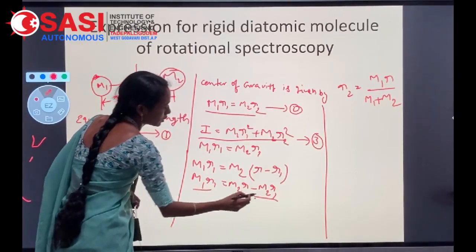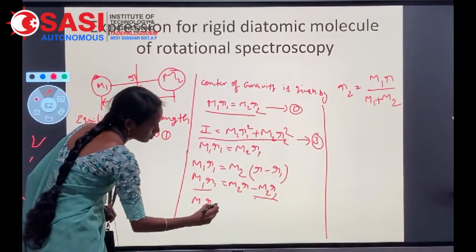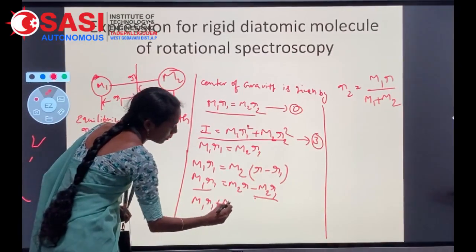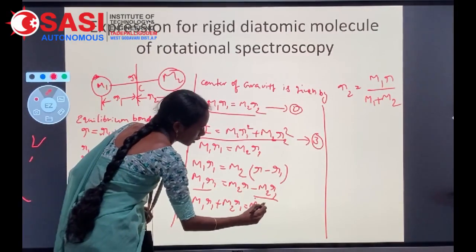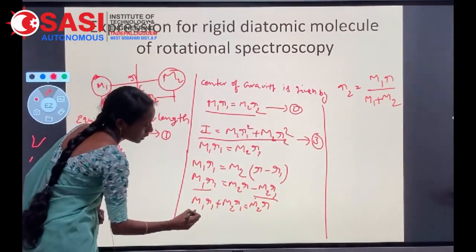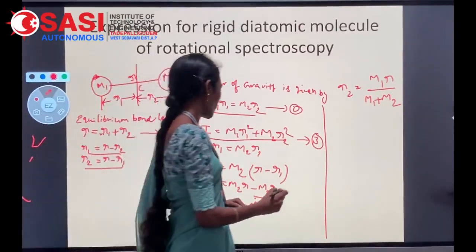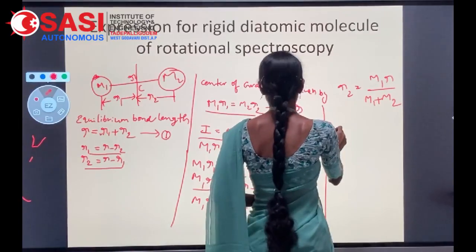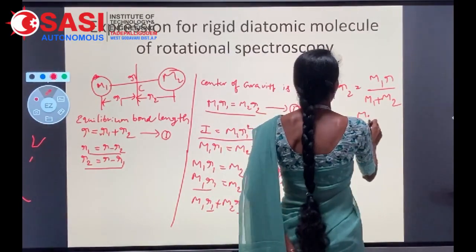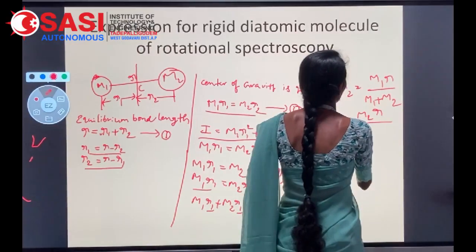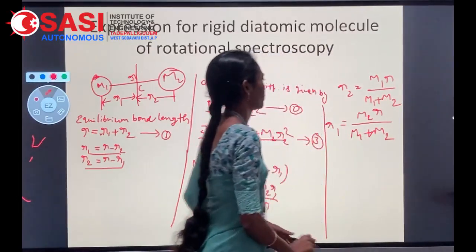There are r1 terms: m1 r1 plus m2 r1 equal to m2 r. There is a common term r1, so you can write the expression for r1 equal to m2 r by m1 plus m2.